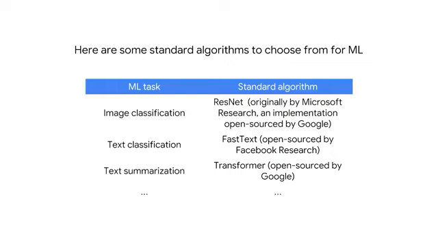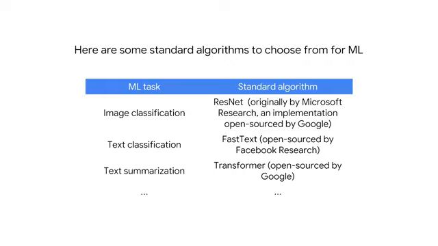People create new algorithms all the time, and they compare them with previously known algorithms, but the improvements are very, very minor. Whether you use ResNet or some other image classification algorithm, you will get very similar accuracy. So just pick one, try it, move on.